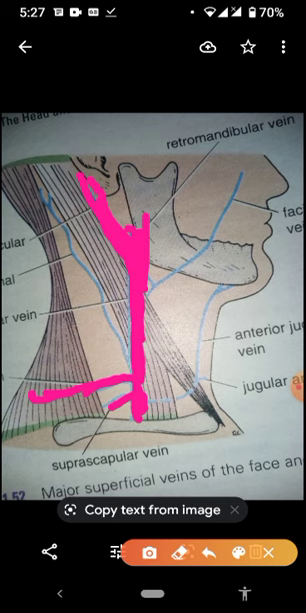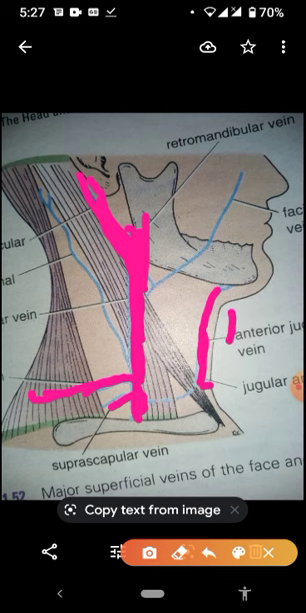This is the anterior jugular vein. The anterior jugular vein is present anteriorly, that's why it's called the anterior jugular vein. And the anterior jugular vein is connected with the anterior jugular vein of the other side.